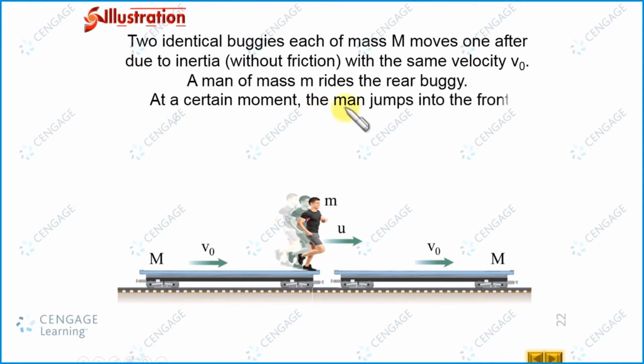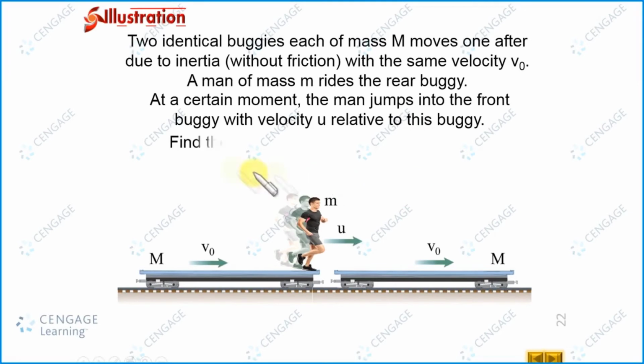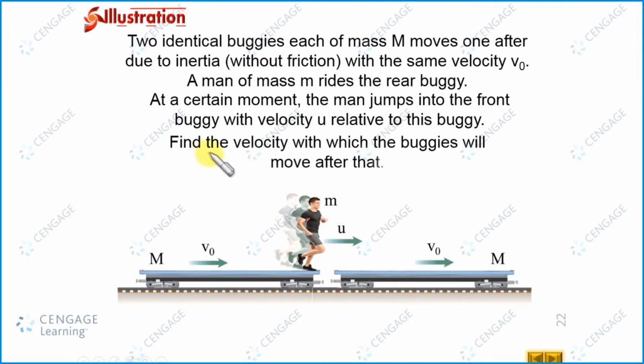At a certain moment, the man jumps into the front buggy with the velocity u relative to this buggy. That means at a certain time, this man jumps to this front buggy with the velocity u with respect to the rear buggy. Here we need to find the velocity with which the buggies will move after that. We need to find the final velocities of the rear buggy and front buggy. You can observe here, after the process, this man will be on the front buggy.